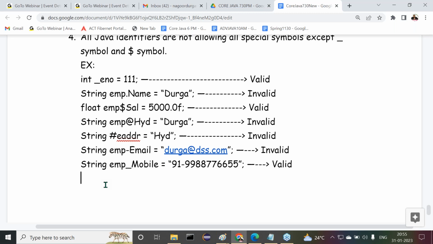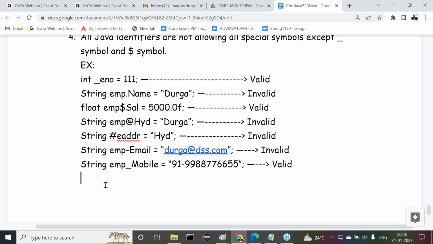After that, next we started with tokens. How many tokens are available in Java? Five tokens. What are the five tokens? Identifiers, literals, keywords or reserved words, operators. These things are available. Identifiers we started. What is an identifier? An identifier is a name assigned to programming elements like variables, methods, classes, interfaces, and so on.